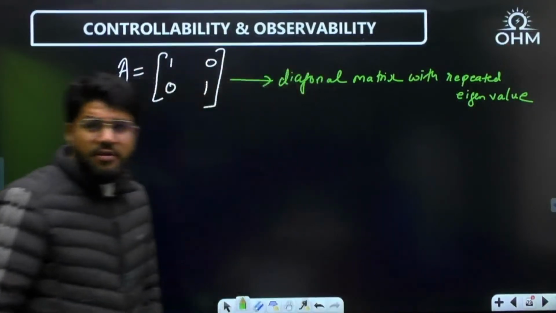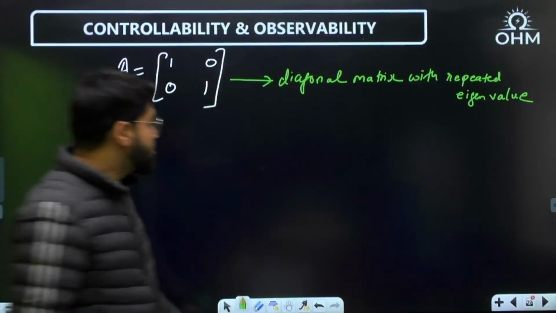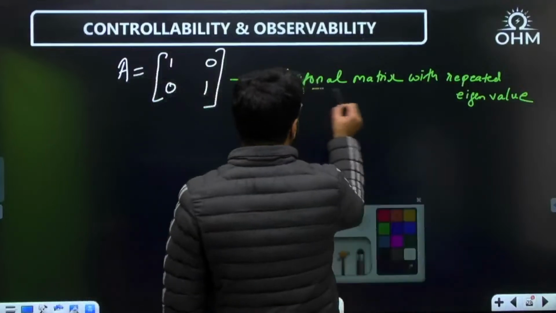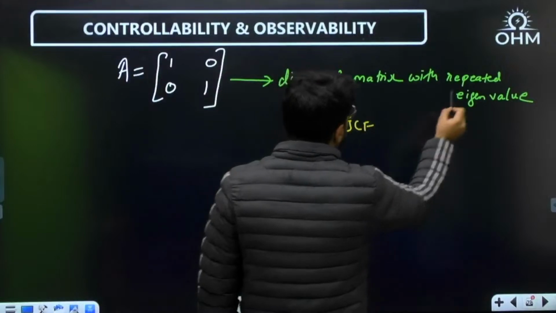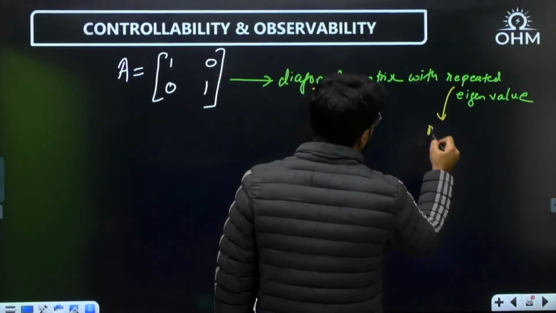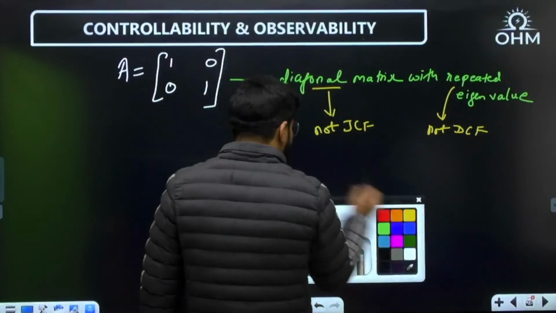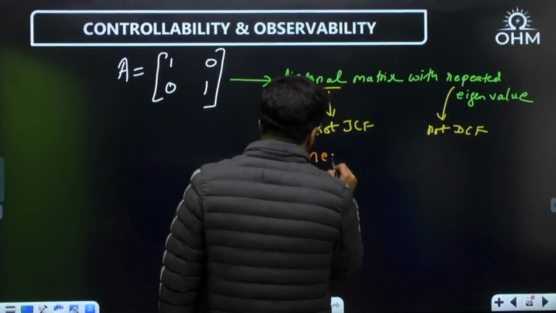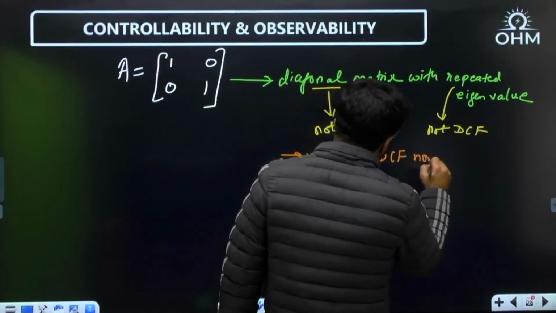Is it JCF? No, because JCF first of all needs an upper triangular matrix. Because it is a diagonal matrix, it cannot be JCF. And because it has a repeated eigenvalue, it cannot be DCF. So overall I can say that this particular form is neither DCF nor JCF.